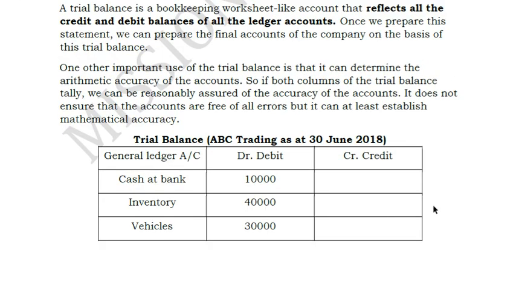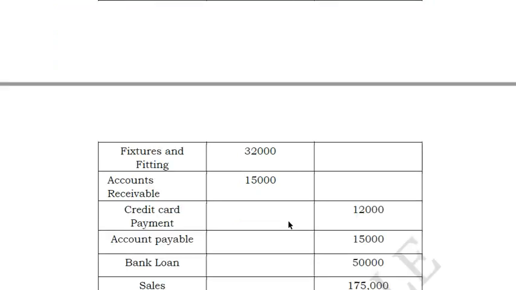So trial balance is something we have already seen. It will have debit, credit, and the description. So this is the ledger account. Cash means debit balance, so the amount will be shown in debit side. Inventory is an asset means debit, so it will be shown on the debit side. Vehicles is a fixed asset means debit balance. Same is the case with all the accounts here. Fixtures and furniture is a fixed asset, hence it will be shown on debit side. Accounts receivable means something which we have to receive, so it is an asset means debit balance.